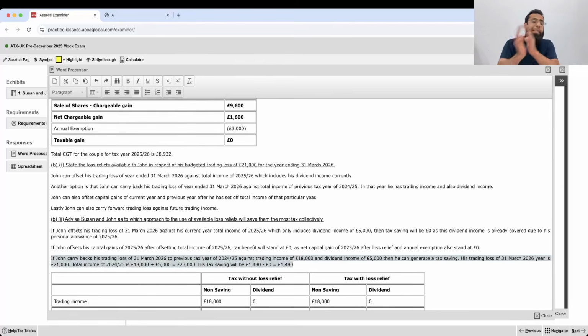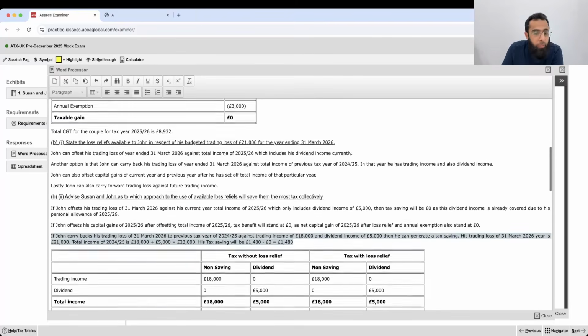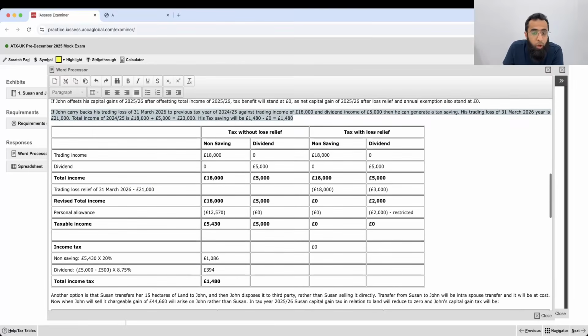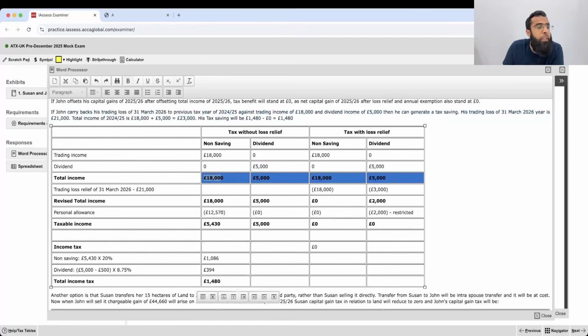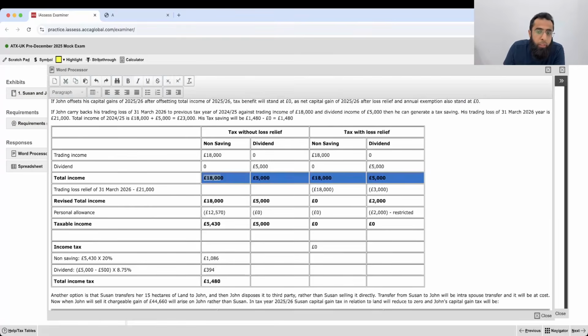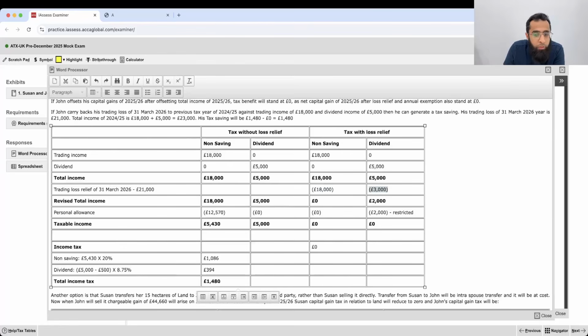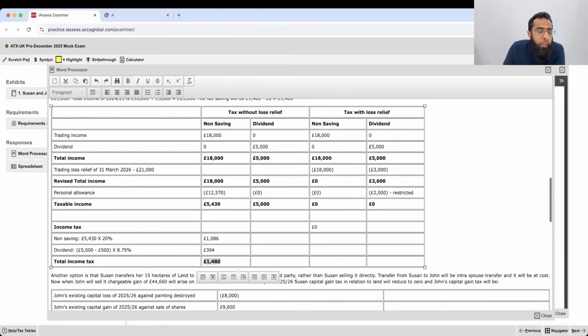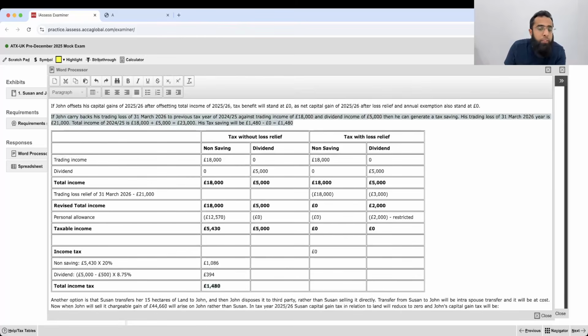Another option was that he carry back the loss to the previous year. Now in the previous year, we did the working of tax with loss relief and without loss relief because the tax rates of dividend were also involved. Personal allowance impact also needs to be considered. So we included his income: 18,000 was his trading income and 5,000 was the dividend. Now here we offset his loss of 21,000. Without loss relief and with loss relief, we did the working and we got to know that his income tax of 1480 will decline to zero, which will be his saving.